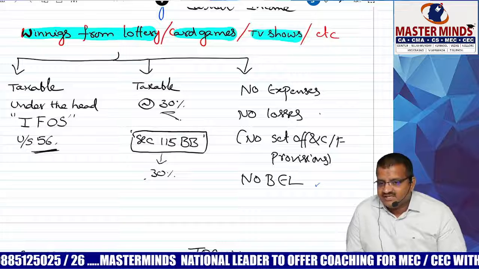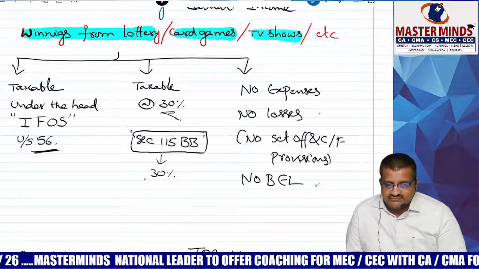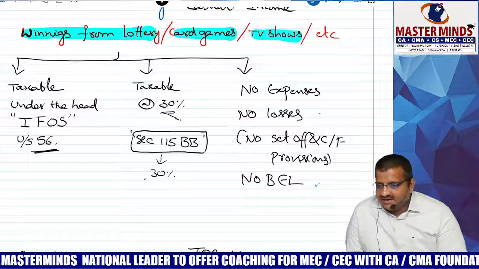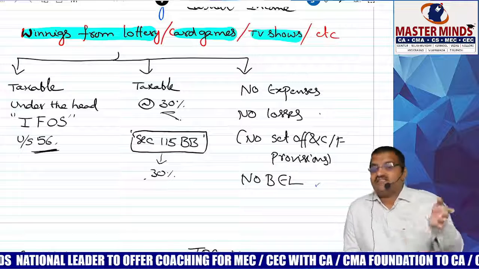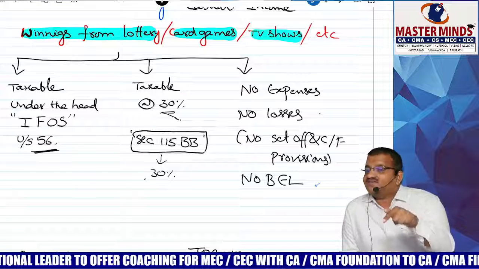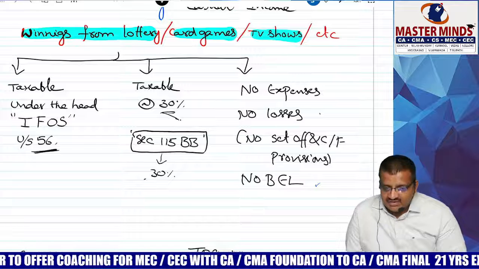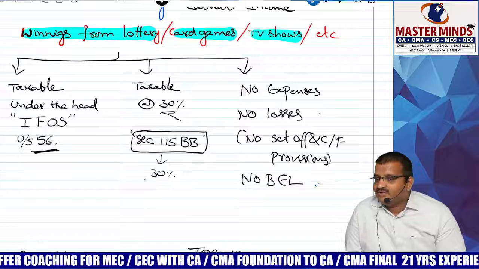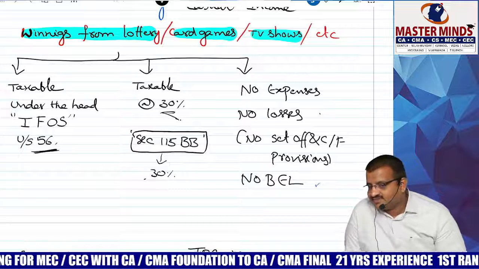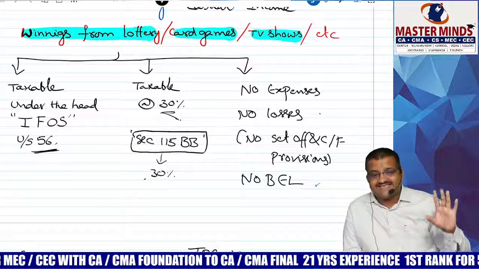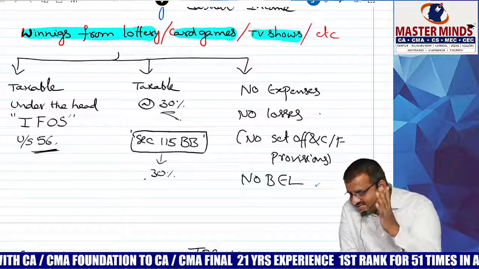Winning from lotteries, card games, TV shows, etc., is taxable under section 56 under the head IFOS. Section 56 is the charging section, but it is taxable as per 115BB, at the rate of 30%. Remember the word bad boys: BB for bad boys. Sorry to say, expenses are not allowed. I repeat, no expenses allowed. Not even a single paisa is allowed as expenses.